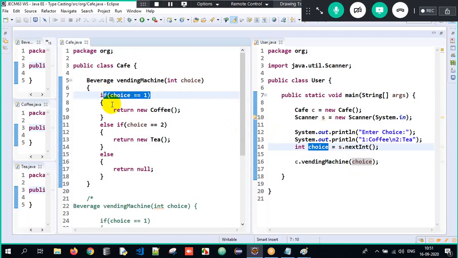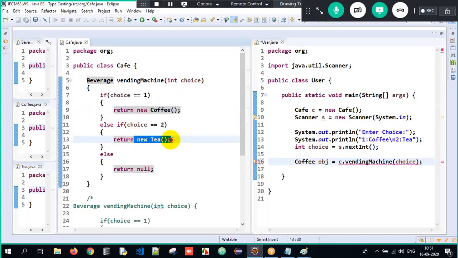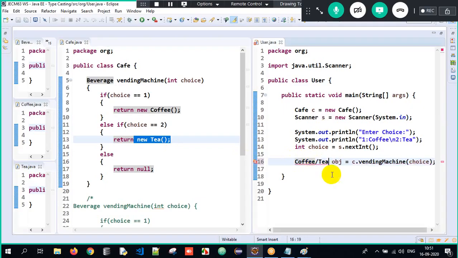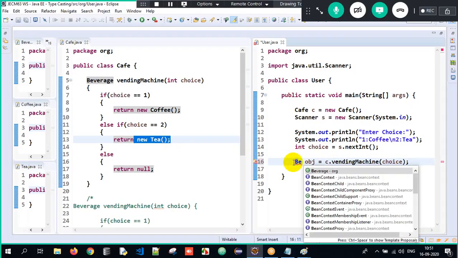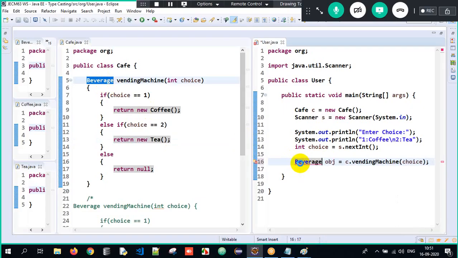Is choice equal to 1? Yes. Return new Coffee, meaning it is returning an object of coffee here. So the return type has to be Coffee. What if I pass it as 2 here? It is returning Tea. So the return type can either be Coffee or Tea. But I want a generalized return type, no? So that's the reason I'll write it as Beverage here. Just simple. The return type is Beverage. The data type here also should be Beverage only.